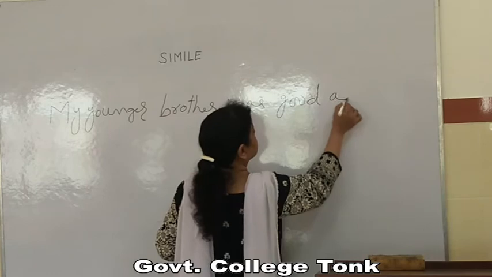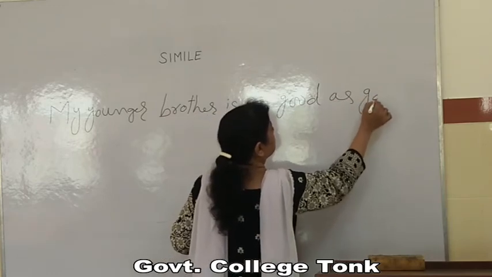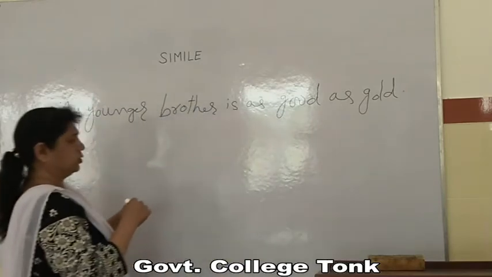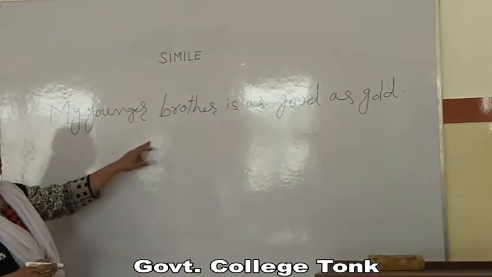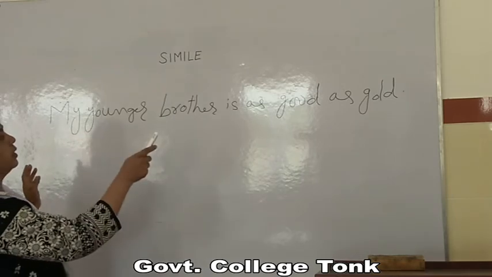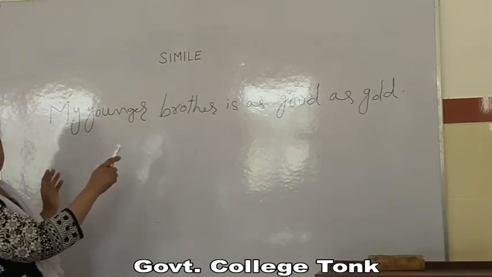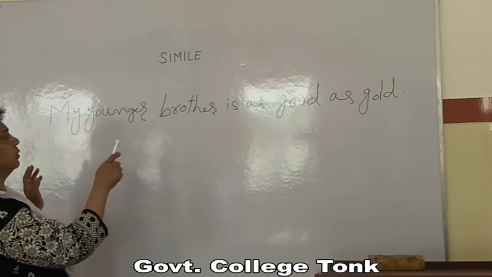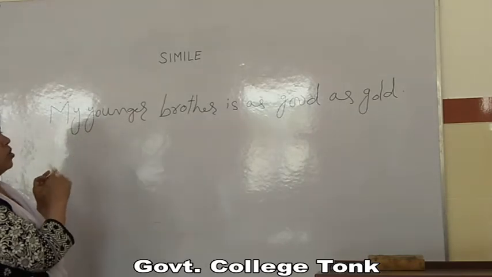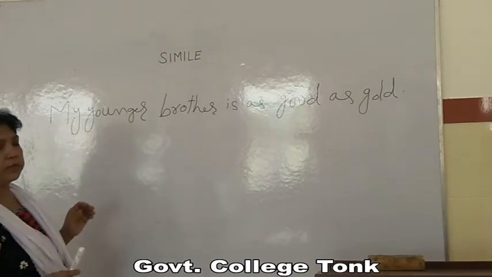As good as gold. Now this is an example of simile, and why do we say that this is an example of simile? Because here two different kinds, two different categories are being compared, but one thing is common in them. What are those two different things?